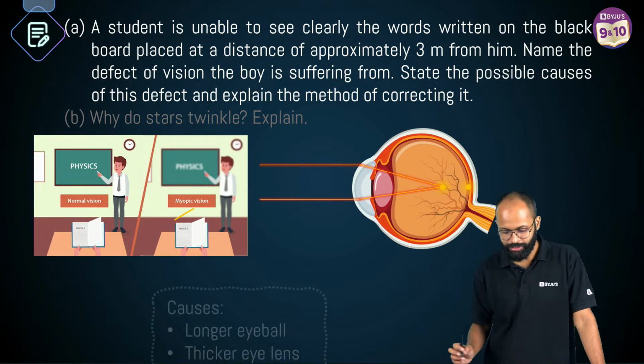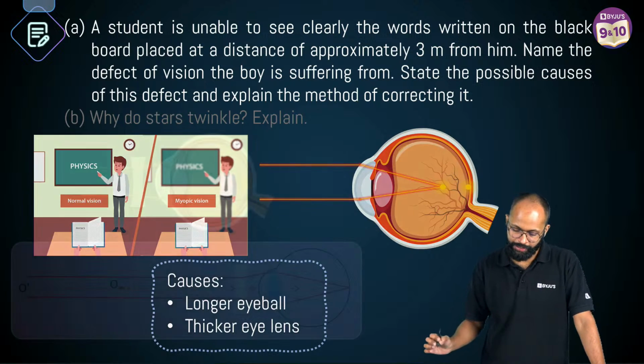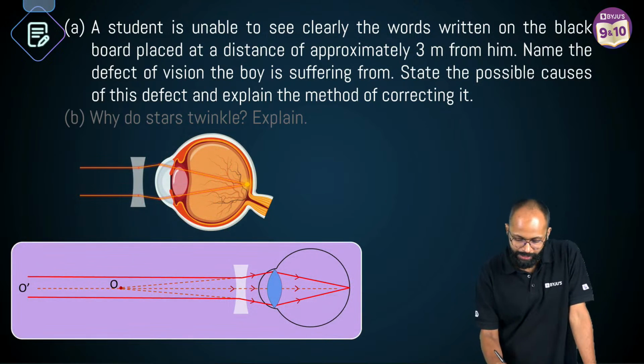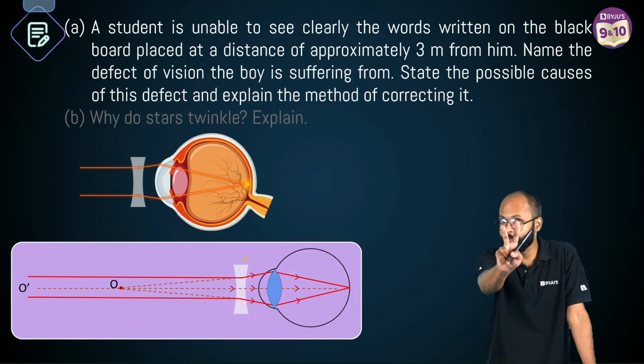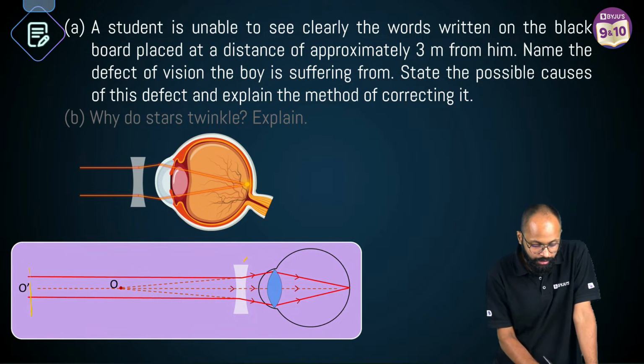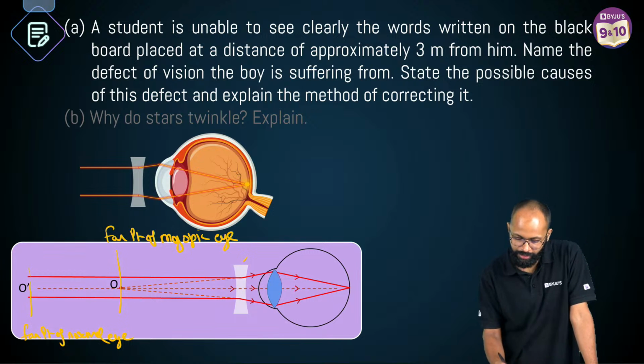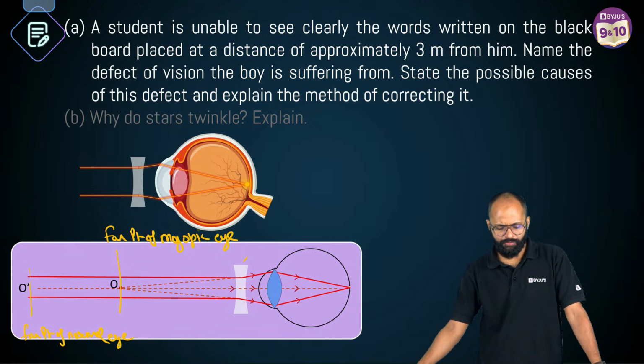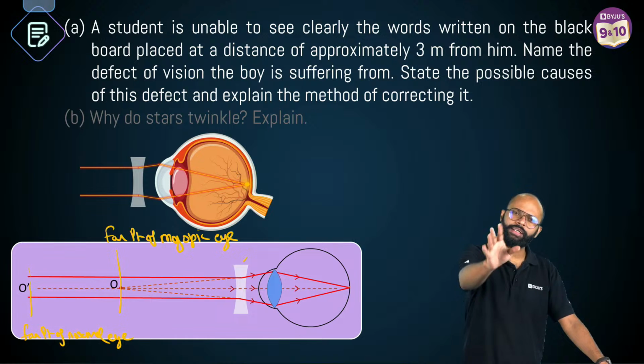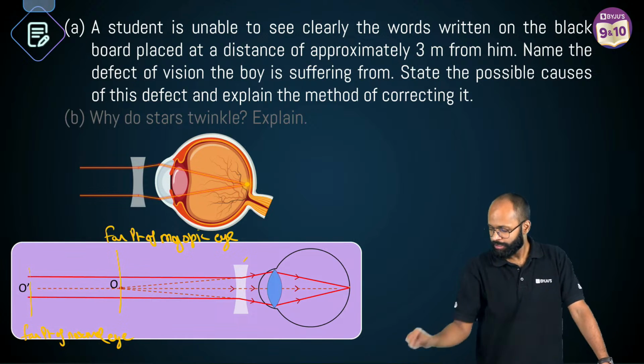Sir, it is a myopic vision, that is for sure. Causes are longer eyeball, thicker eye lens, very good. Diagram-wise, you will say concave lens. Two things are important. Sir, this is the far point of normal eye. This here is the far point of myopic eye, right? So if you put a concave lens, you will get the image at the retina very quickly. A rough diagram you make, it's good. But these 2 points are very important.